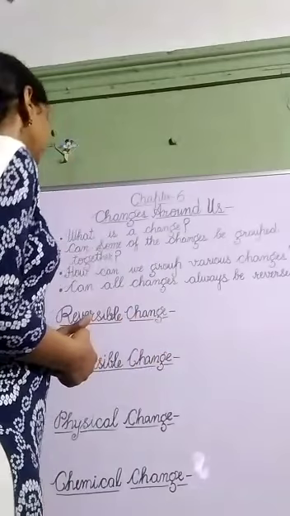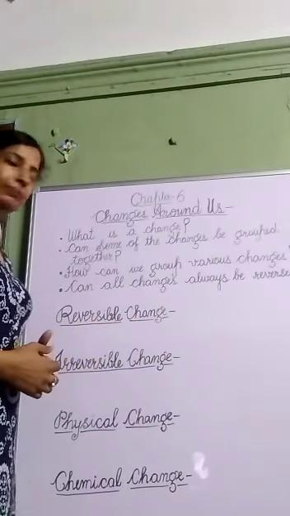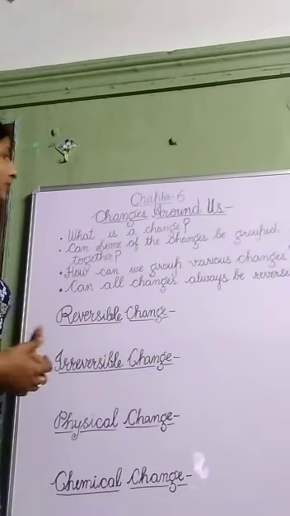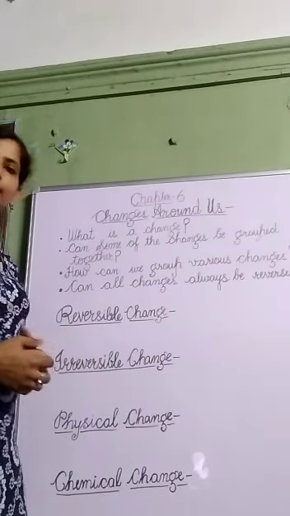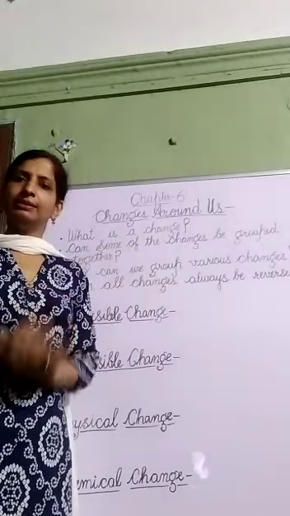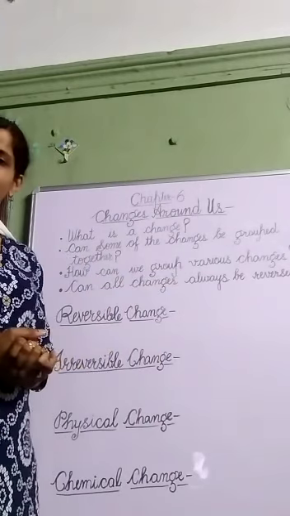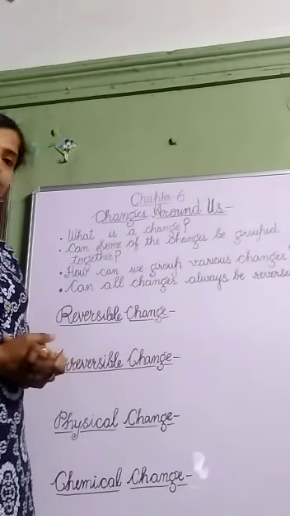Now see students, there is another question. After learning what a change is, the next question is, can some of the changes be grouped together? Is it possible to group the changes? Yes, the answer is yes. The changes can be grouped together.